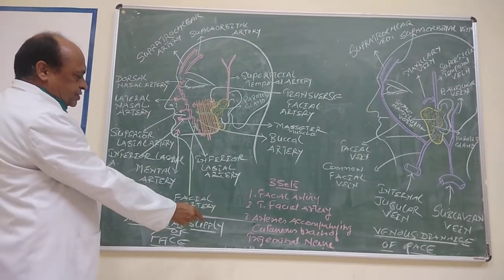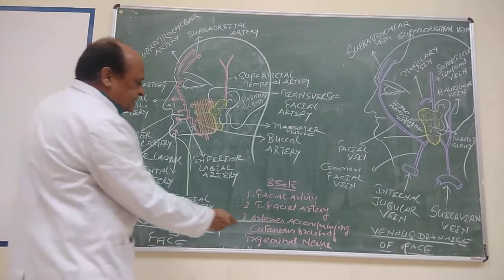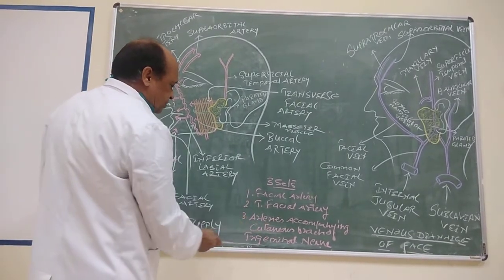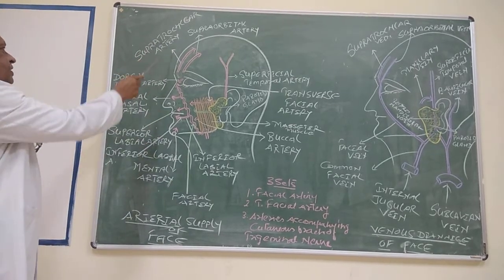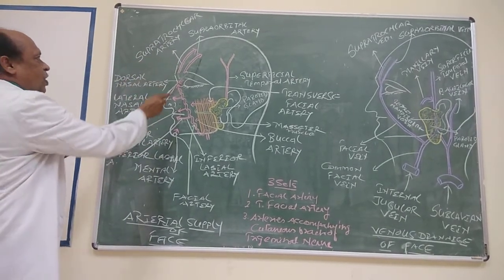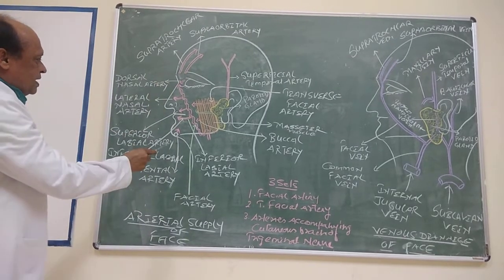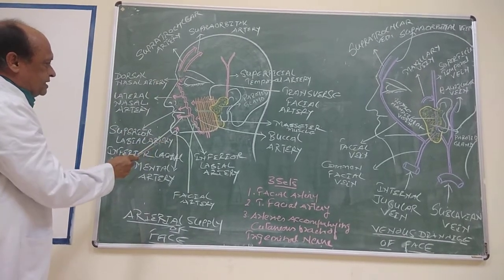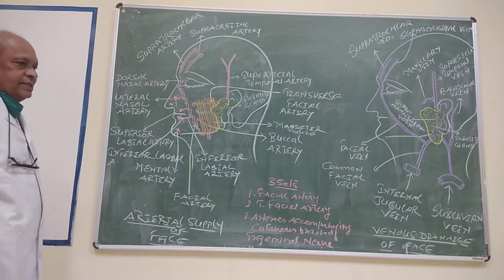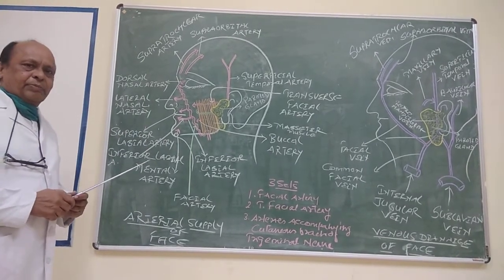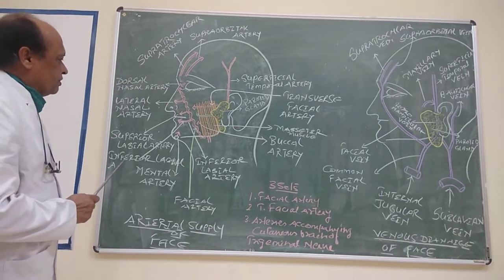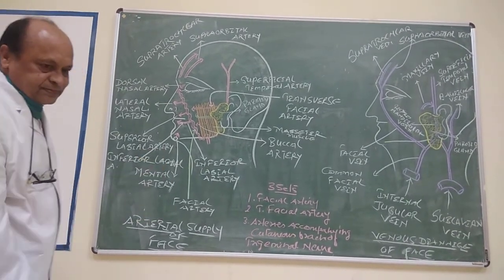The third source is the arteries accompanying cutaneous branches of the trigeminal nerve, which include the supratrochlear artery, supraorbital artery, the mental artery and the buccal artery. All these small arteries contribute to the blood supply of the face.